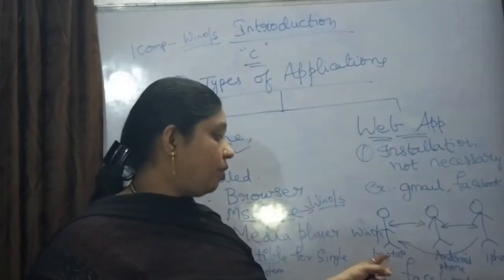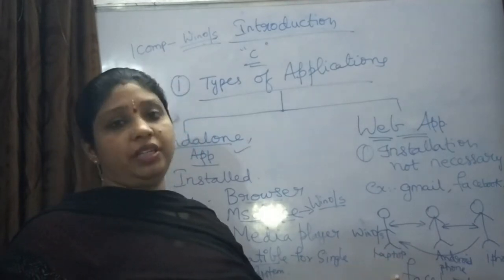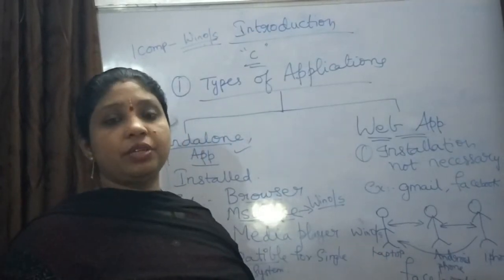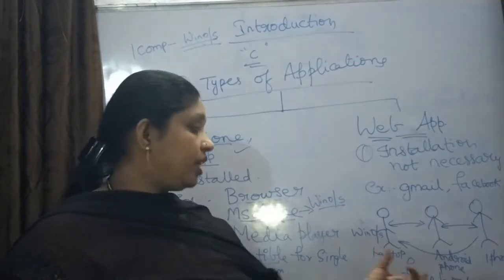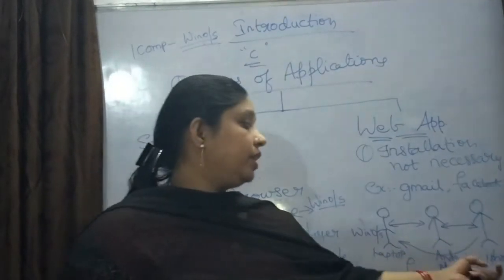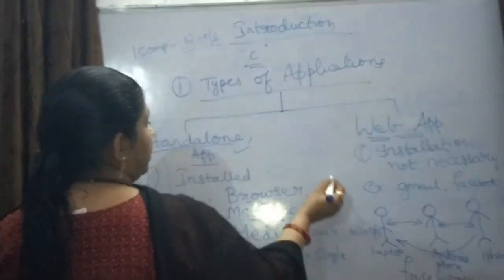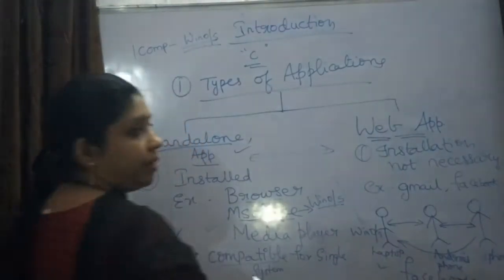Here, as I have already explained about compatibility, there is no need of any particular operating system. Like this, different operating systems and different applications can be used through different phones. One is a laptop, and one is an iPhone. You can work with that. So this is the difference between compatibility and non-compatibility, right?